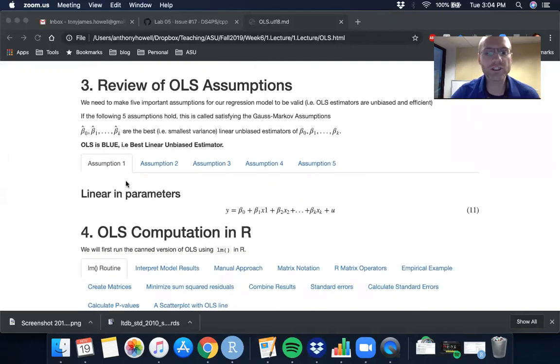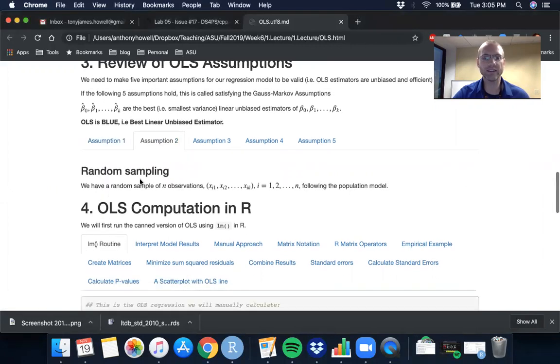So the first assumption, as we've already discussed, is that we assume the relationship between y and our x's is linear. The second assumption is that we assume we have a random sample of n observations following the actual population.